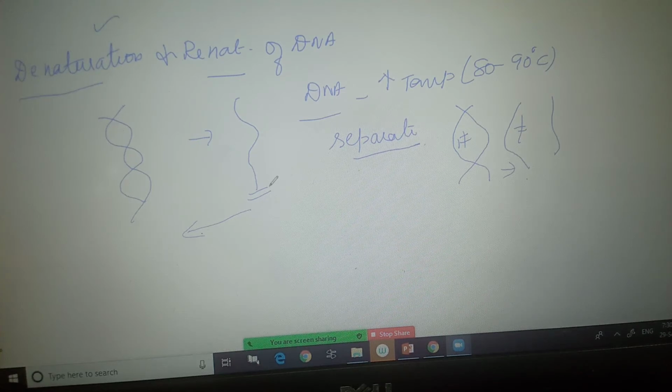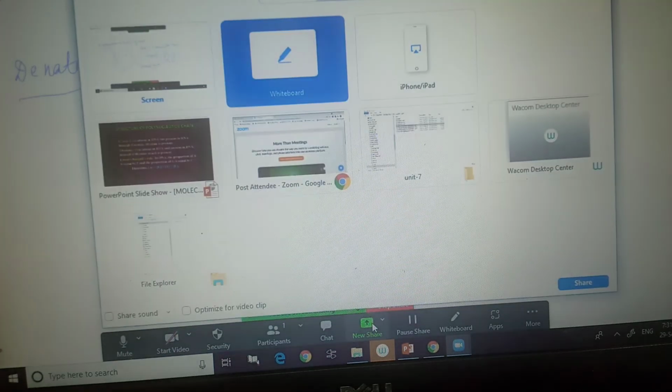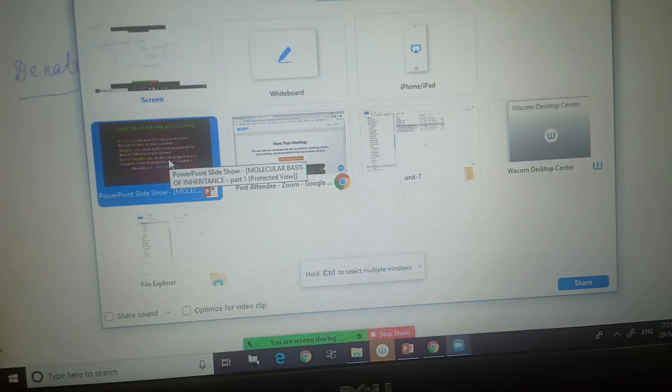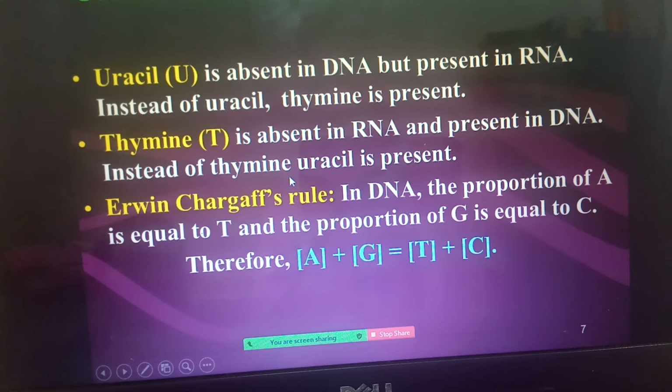Now, when a denatured DNA molecule is placed at a normal temperature, both the strands get attached, they recoil around each other, and again convert into double stranded. That is said to be renaturation of DNA. Okay, right. As of now we have seen Erwin Chargaff's rule, that is the amount of purine is equivalent to the amount of pyrimidine. That is what this slide shows.